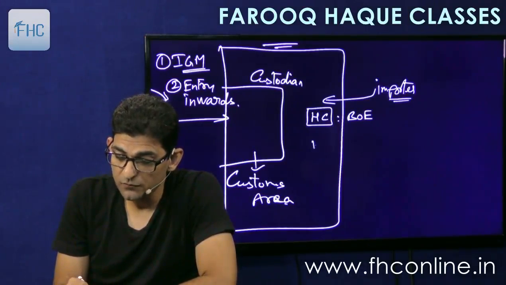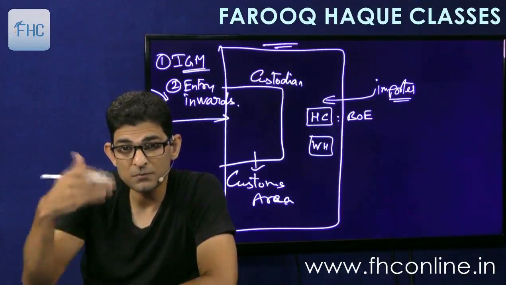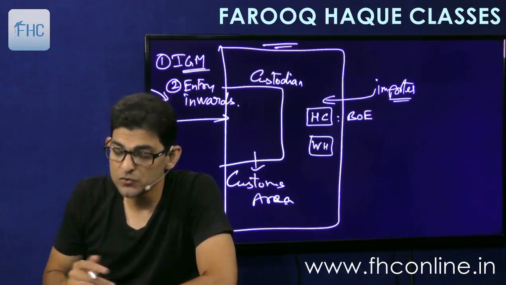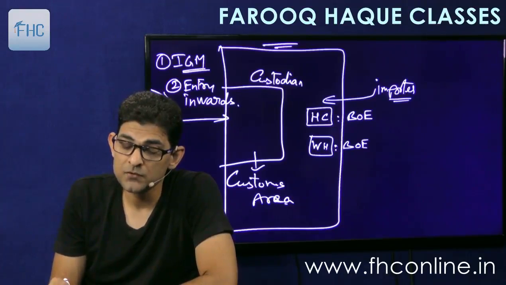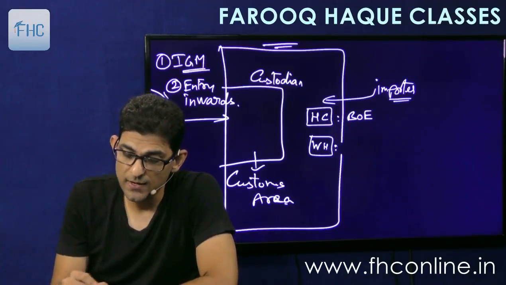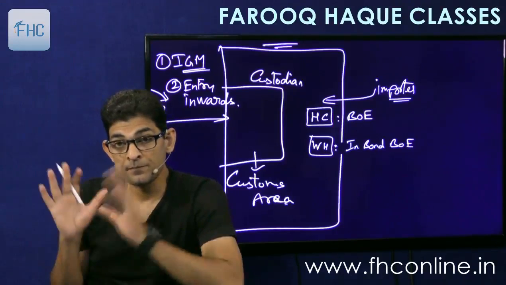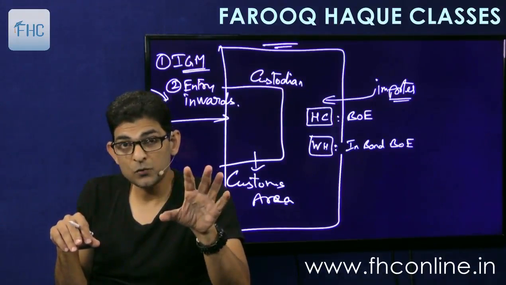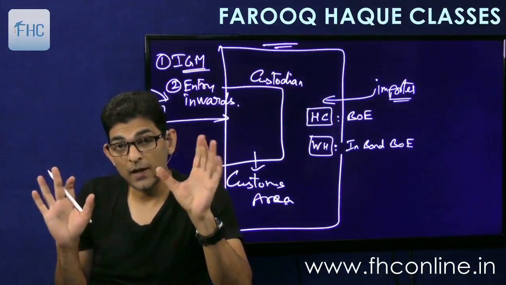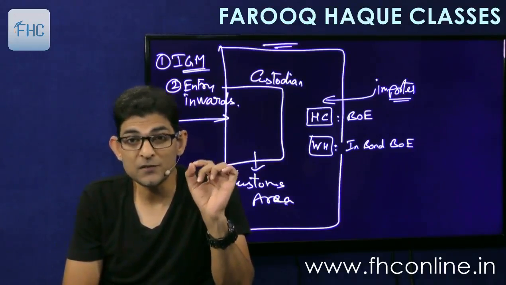Second is warehousing. If you want to store your goods in a warehouse and later on, after some time, maybe 6 months, 8 months down the line, remove the goods, then you have to file a bill of entry for warehousing. This bill of entry is called the in-bond bill of entry. In this bill also we'll have to state the value of the goods and the rate of duty applicable as of now and calculate the duty. You have to calculate the duty, but you don't have to pay the duty.